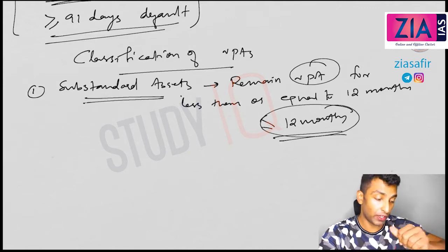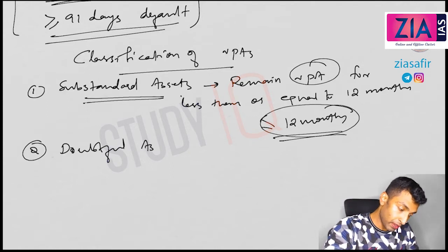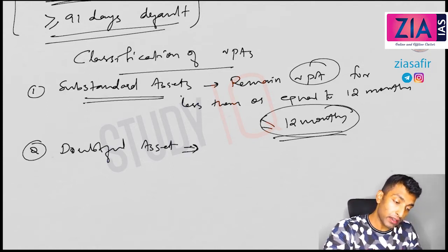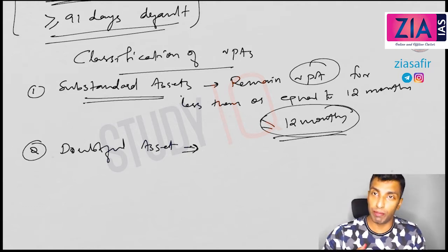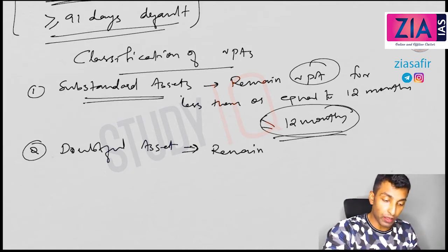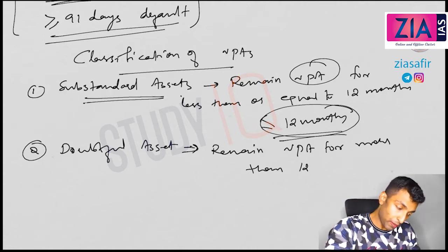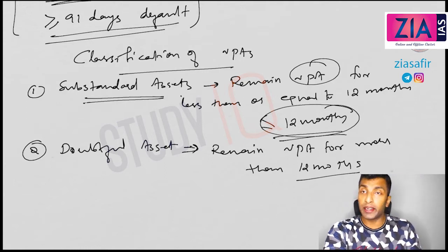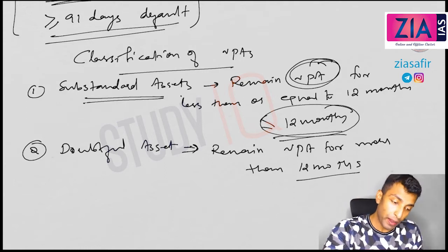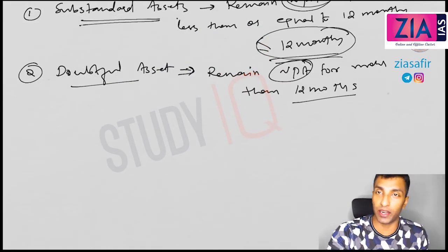So let's see the different types of classification. Second one, doubtful assets. It means the bank loans or NPAs which remain NPA for more than 1 year, that is, more than 12 months. So both are related to NPA. Substandard assets are NPA, doubtful assets are NPA, but the first is within NPA less than 12 months or 1 year, and if it goes beyond 12 months, it will be classified under doubtful assets.